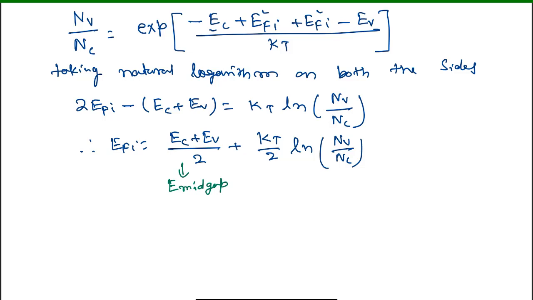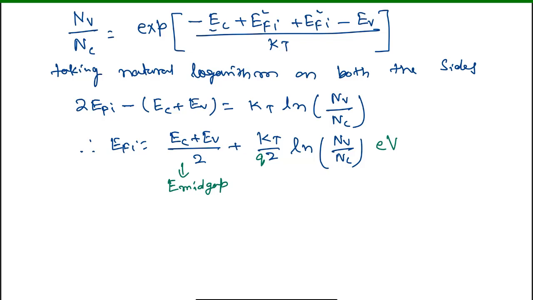So I am saying this as E mid gap, and for kT by 2 we need to represent this in terms of electron volt. So kT divided by q is called Vt, the thermal equivalent voltage, whose unit is volt. kT has the unit of joule, so to change this into electron volt we need to divide by q.